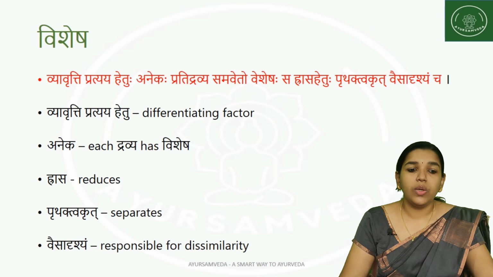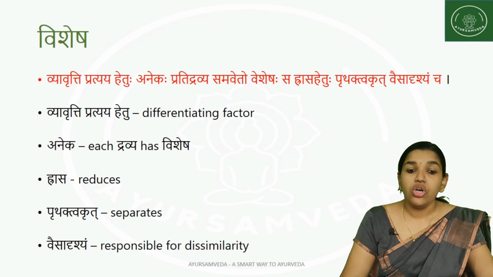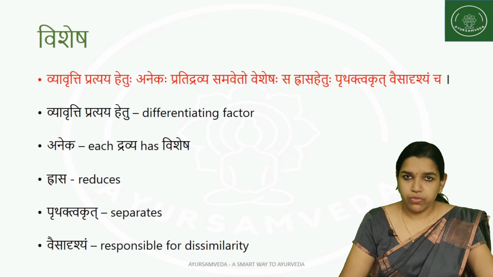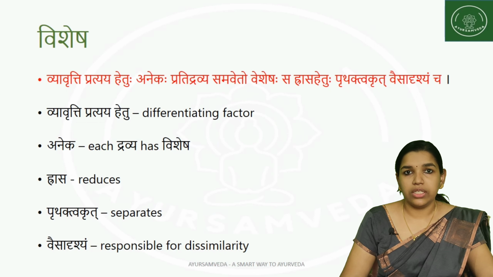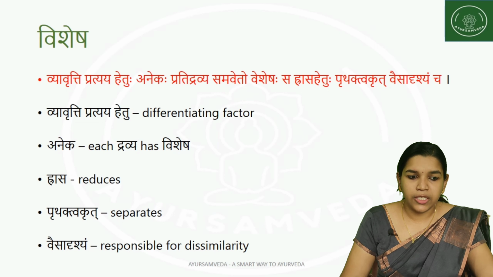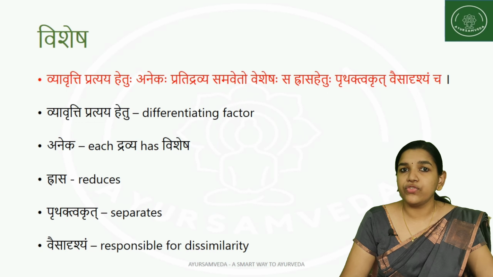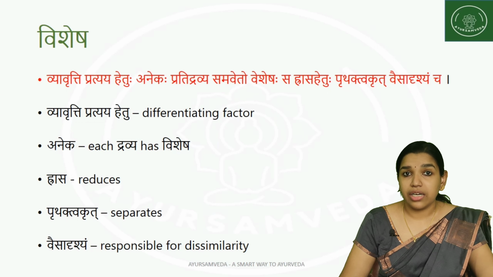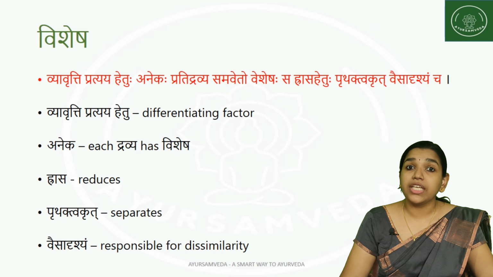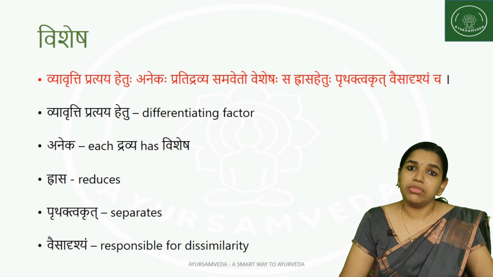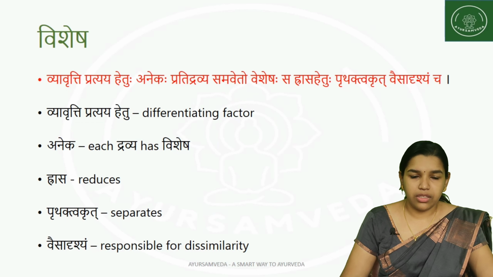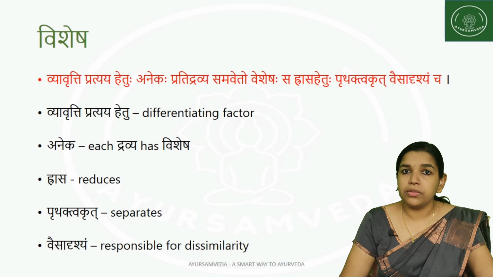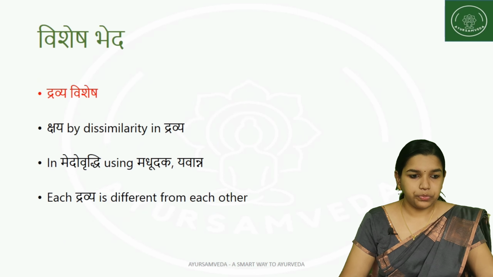व्यावृत्ति प्रत्यय हेतु अनेक प्रतिद्रव्य समवेतो विशेषः स ह्रास हेतु पृथक्त्वकृत वैसादृश्यं च. So these are the lakshanas of Vishesha. Vyavritti Pratyaya Hetu, that is, it is the main differentiating factor. Aneka, each dravya has a Vishesha, each dravya has a distinguishing factor. It is Hrasa, that is, it helps in reducing. Prithaktvakrit, it helps in separating something from the other group. Vaisadrishyam, it is the reason which is responsible for the dissimilarity.